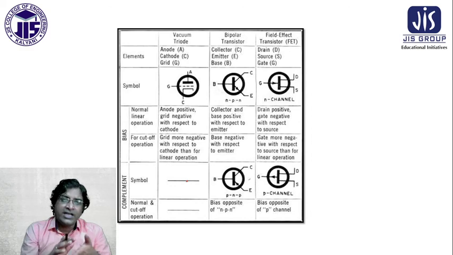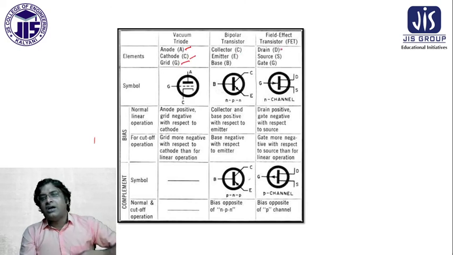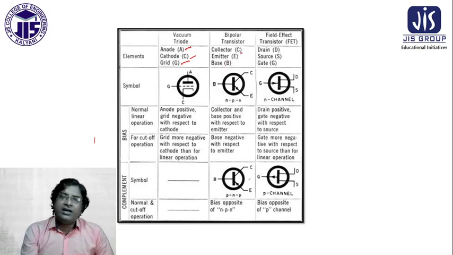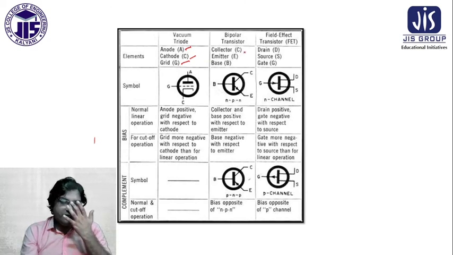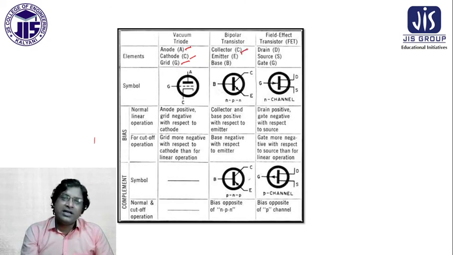You see, in the vacuum tube there are terminals: anode, cathode and grid. In the case of the bipolar transistor there are three terminals: collector, emitter and base. And now in the field effect transistor there are also three terminals: the drain, source and gate. This drain, source, gate concept is coming in here.